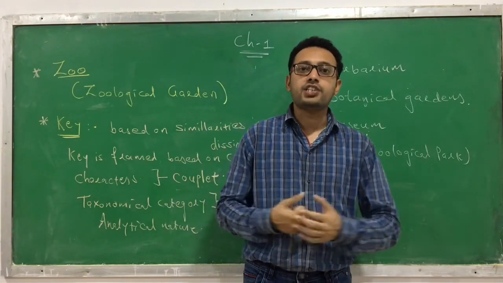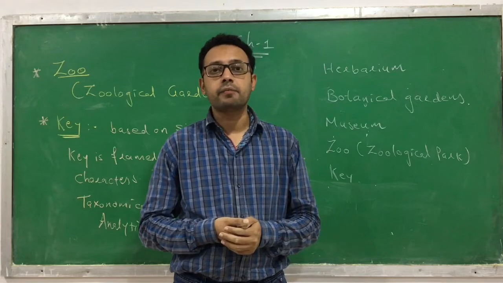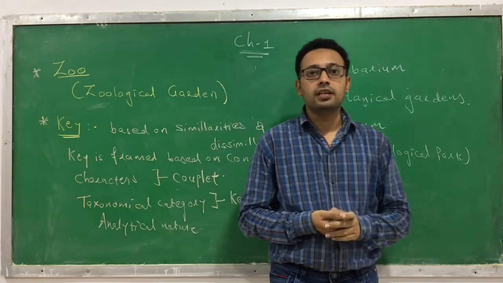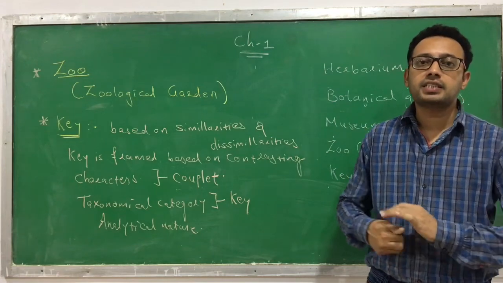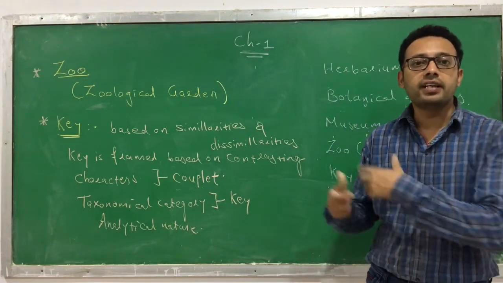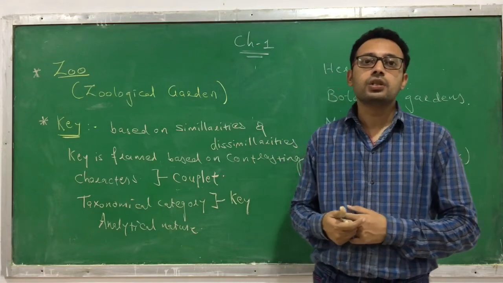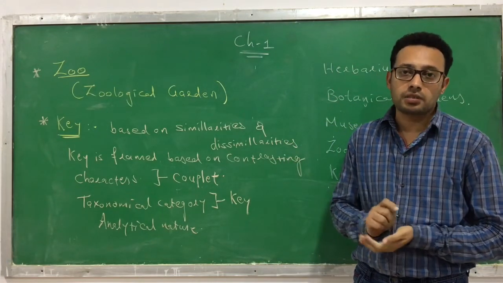We have discussed each and every characteristic in detail. We have also learned what a biological name is, what biodiversity is, and the rules for giving a name, the rules of the binomial nomenclature system.